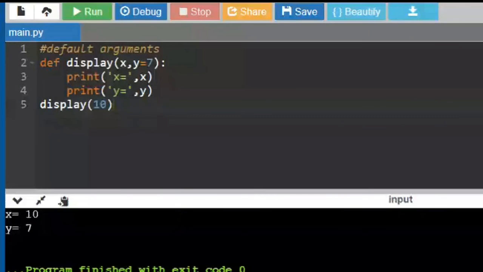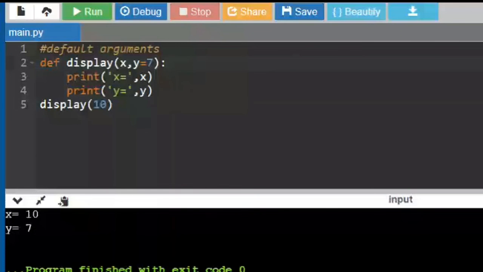This is an example of default arguments. I have a display function wherein I have x and y. And the rule is that non-default arguments should be in the beginning and default arguments should be later. So x is the non-default argument and y is the default argument.